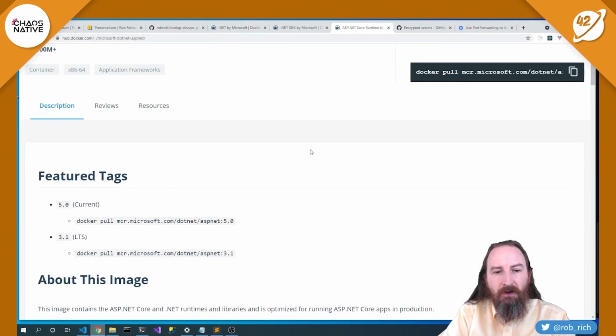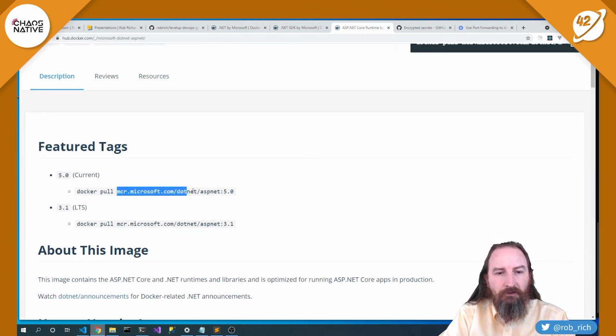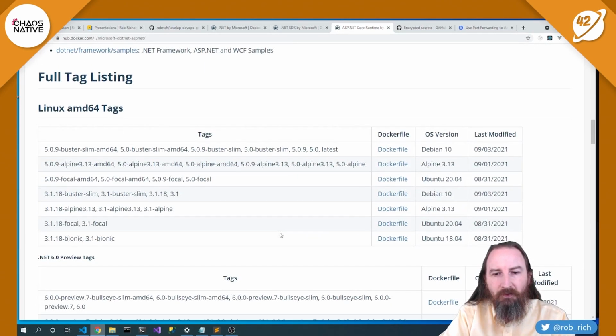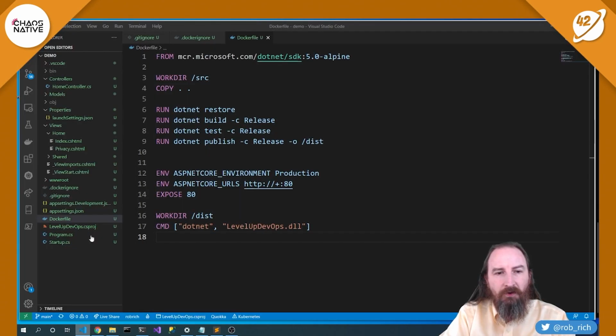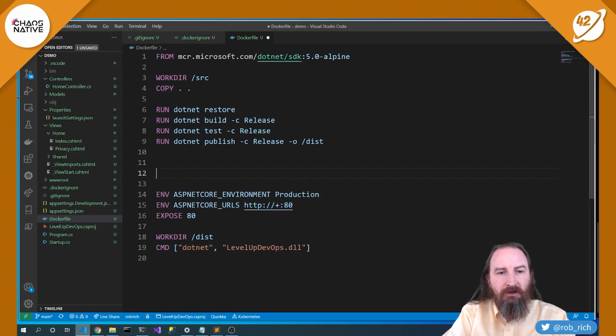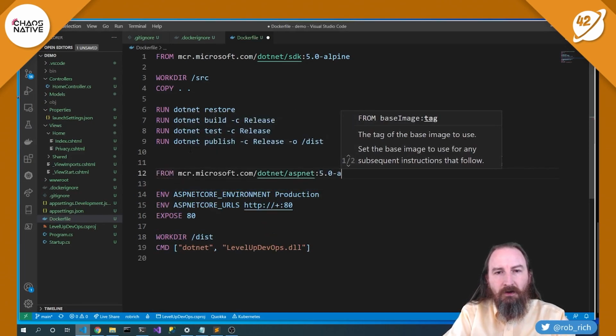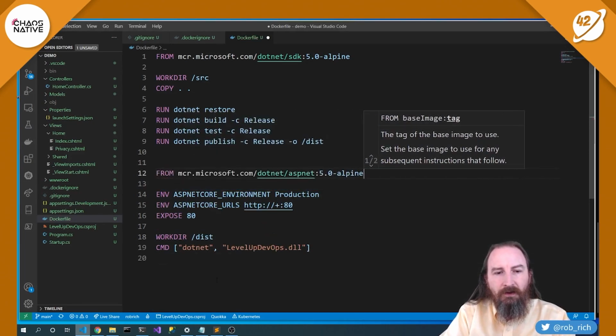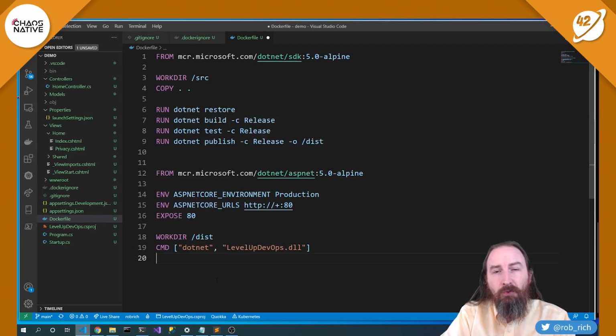Now this ASP.NET base image will allow us to just run the website. It doesn't include build tools. And scrolling down a little bit, we can see that it also has an Alpine variant. So let's come back into our Docker file and let's split this in half. Let's go here, Alpine. Now we have two images that we're building with one Docker file.